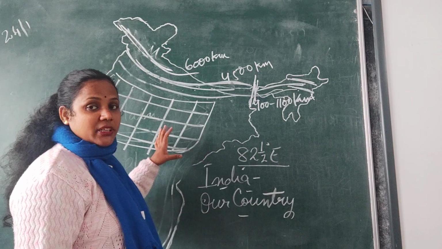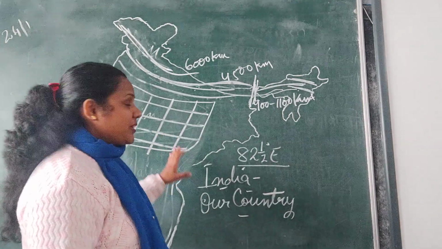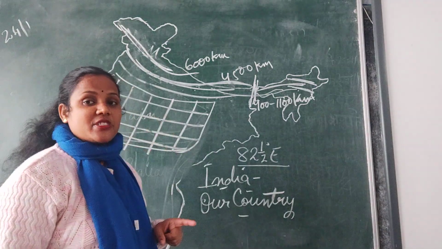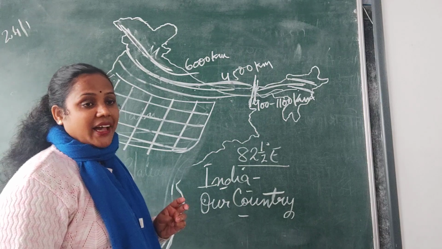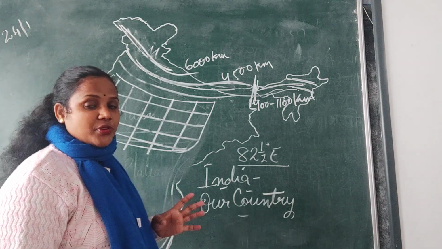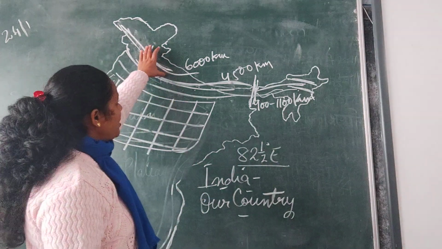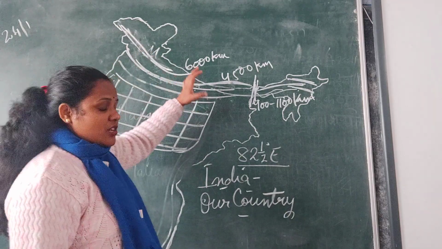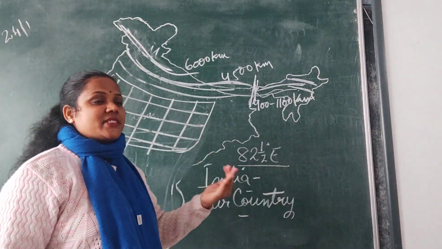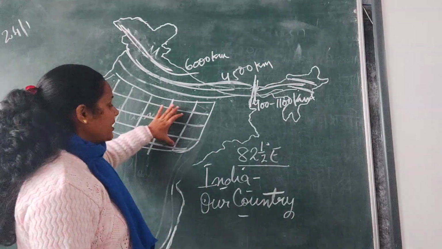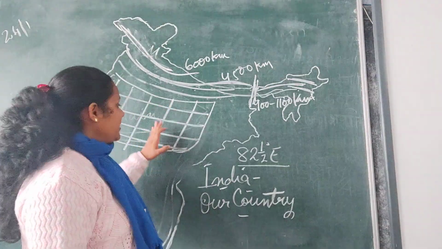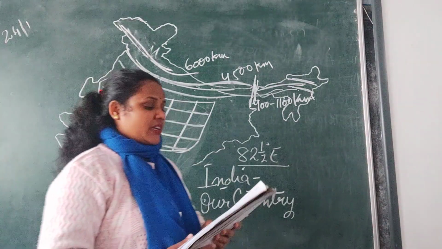Who brought all this material? That material was brought by these rivers which I am saying, Ganga, Brahmaputra and Indus. So when they flowed from the mountains and their areas, whatever they carried along with them, they deposited all that material on their banks, and then these plains were created.